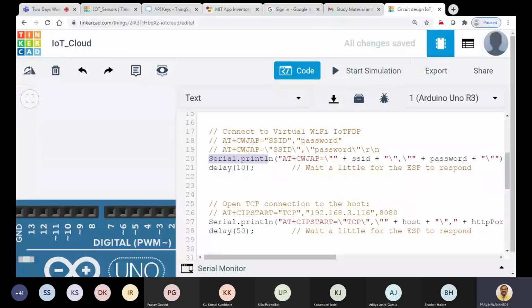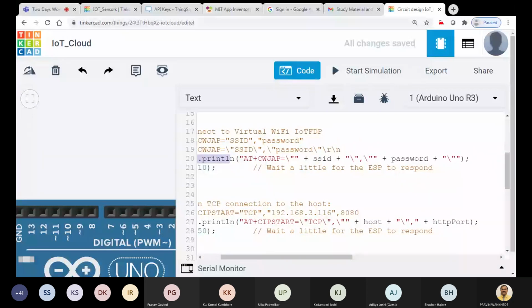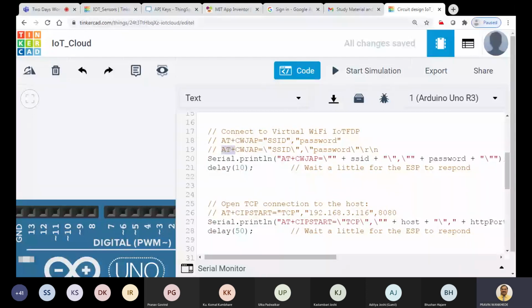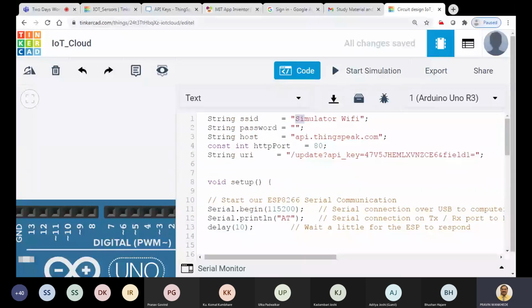So Serial.println. Now in double quotation we have written AT+CWJAP, then a slash, and then we are done with this part. This double quotation started here and ended here, because we are using the plus sign here and then the SSID. We have already mentioned the SSID, and this SSID is already in double quotation.